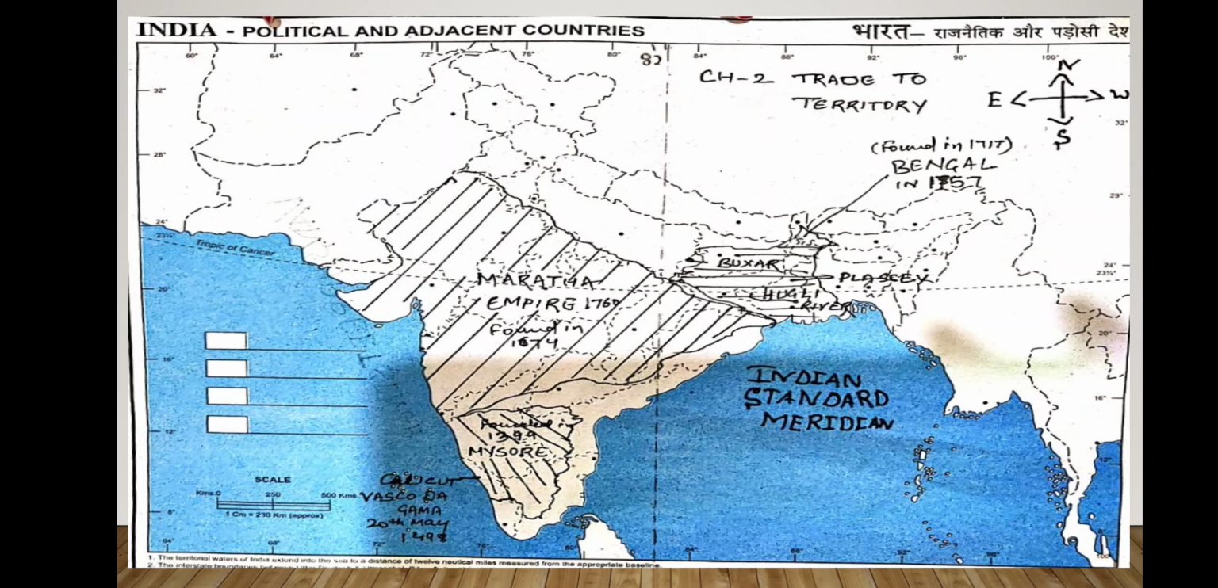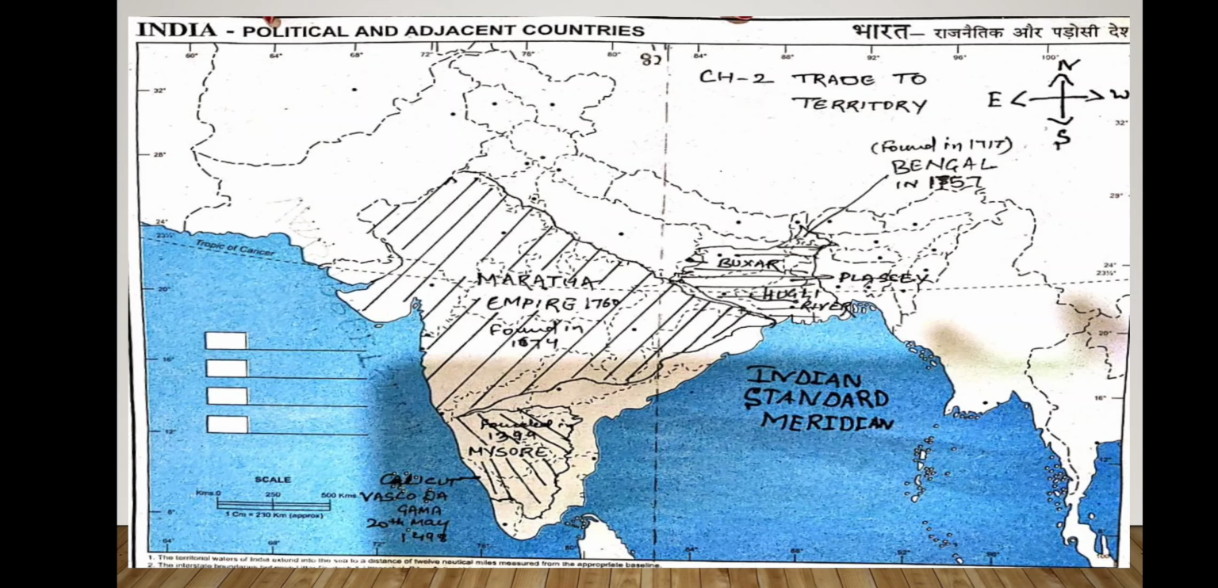So the first factory of East India Company, at that time factory doesn't mean the place where something is being manufactured, as we understand with this word. At that time factory meant the warehouse. Warehouse means where they used to store the things they had brought from outside, or had to take from India to Britain.